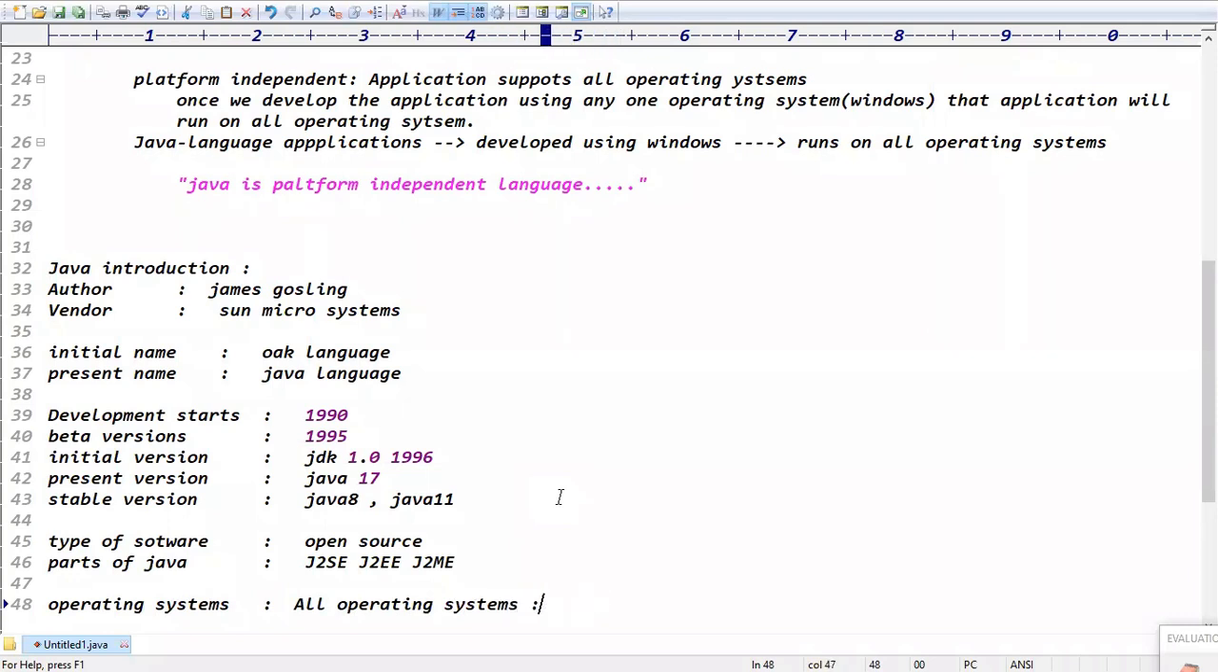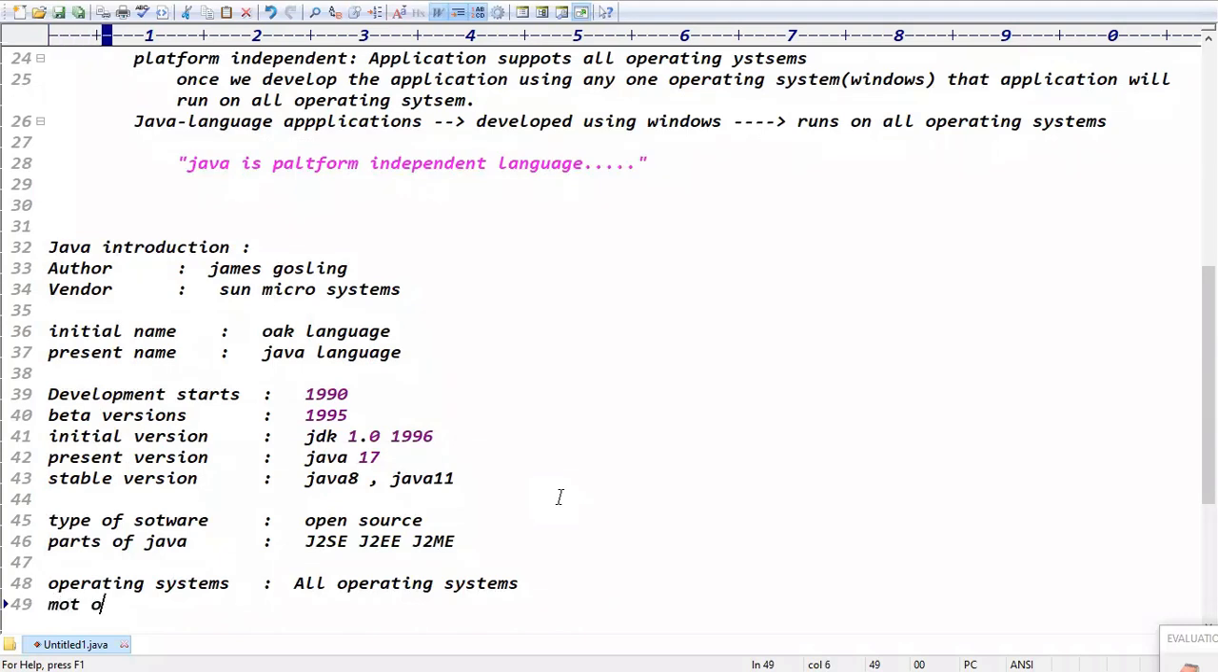Platform independent, right? Exactly. Because what's the main motto of Java? Like the slogan of Java? The main motto or slogan of Java is WORA. What is the full form of WORA, guys? Write once, run anywhere. Write once in the sense of write in one operating system, run in any operating system, right?